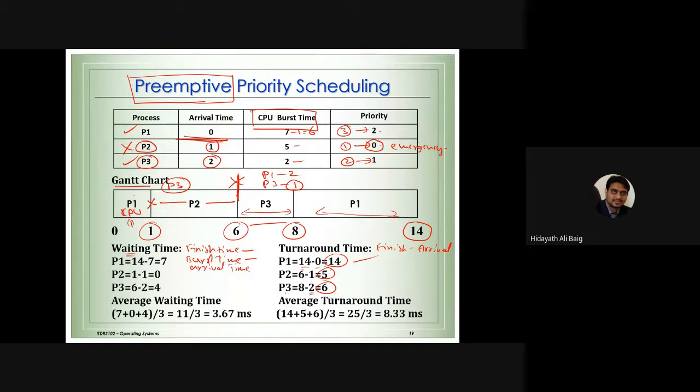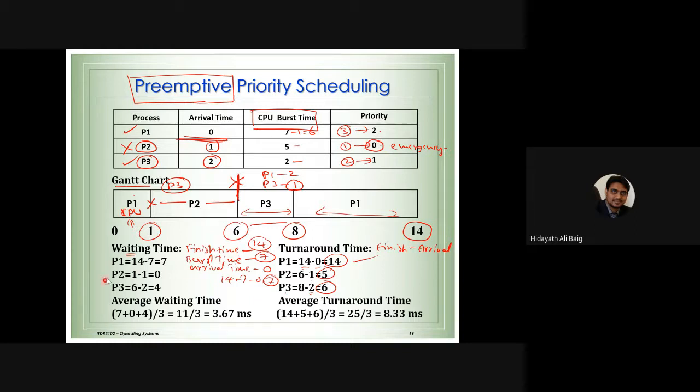What is the logic? Finish time, it has completed at 14 milliseconds. But all the time it was not working. So how long was it working? Only 7 milliseconds. So it was waiting 7 milliseconds. But if it has come late, we have to subtract that also. That's why we subtract the arrival time. For process 1, arrival time is 0. That's why 14 minus 7 minus 0 is going to be 7. Okay, so this is the formula.